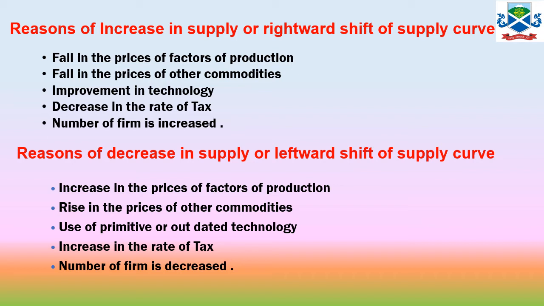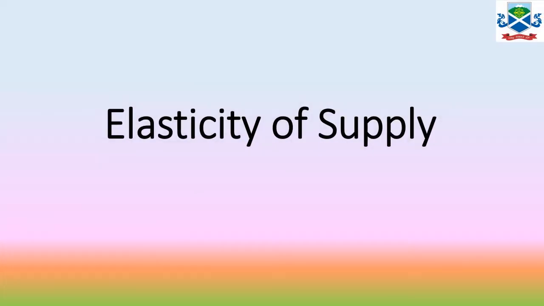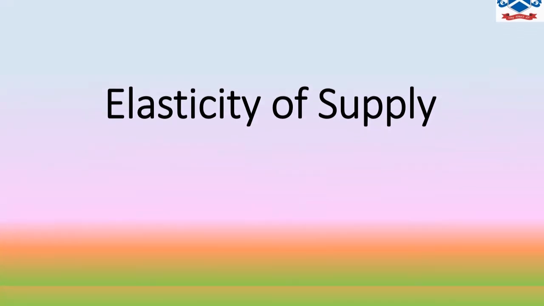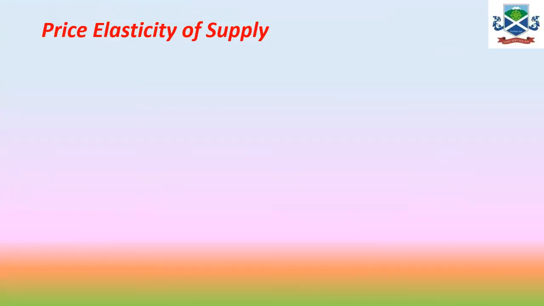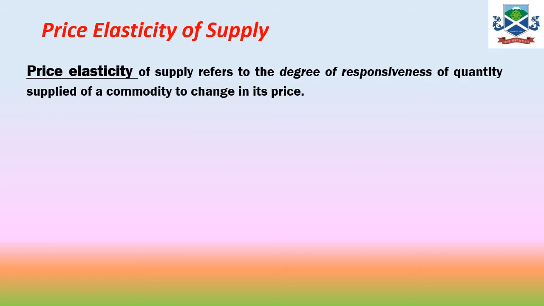So that's all the theory of supply part, and now we are going to learn the elasticity of supply. Now we are going to learn the price elasticity of supply. Price elasticity of supply refers to the degree of responsiveness of quantity supplied of a commodity to change in its price. So that is the degree of responsiveness of the quantity supplied of a commodity to change in price.